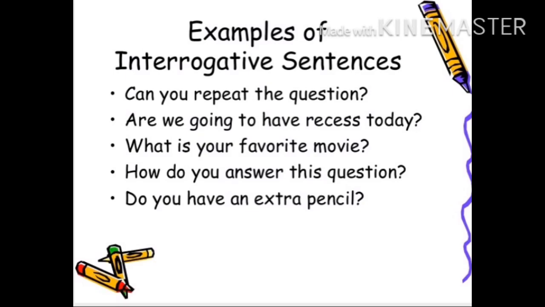Some of the examples of interrogative sentences are, can you repeat the question? Are we going to have recess today? What is your favorite movie? How do you answer this question? Do you have an extra pencil? Now children, you all can see that all the sentences start with a capital and end with a question mark. So these are known as interrogative sentences.